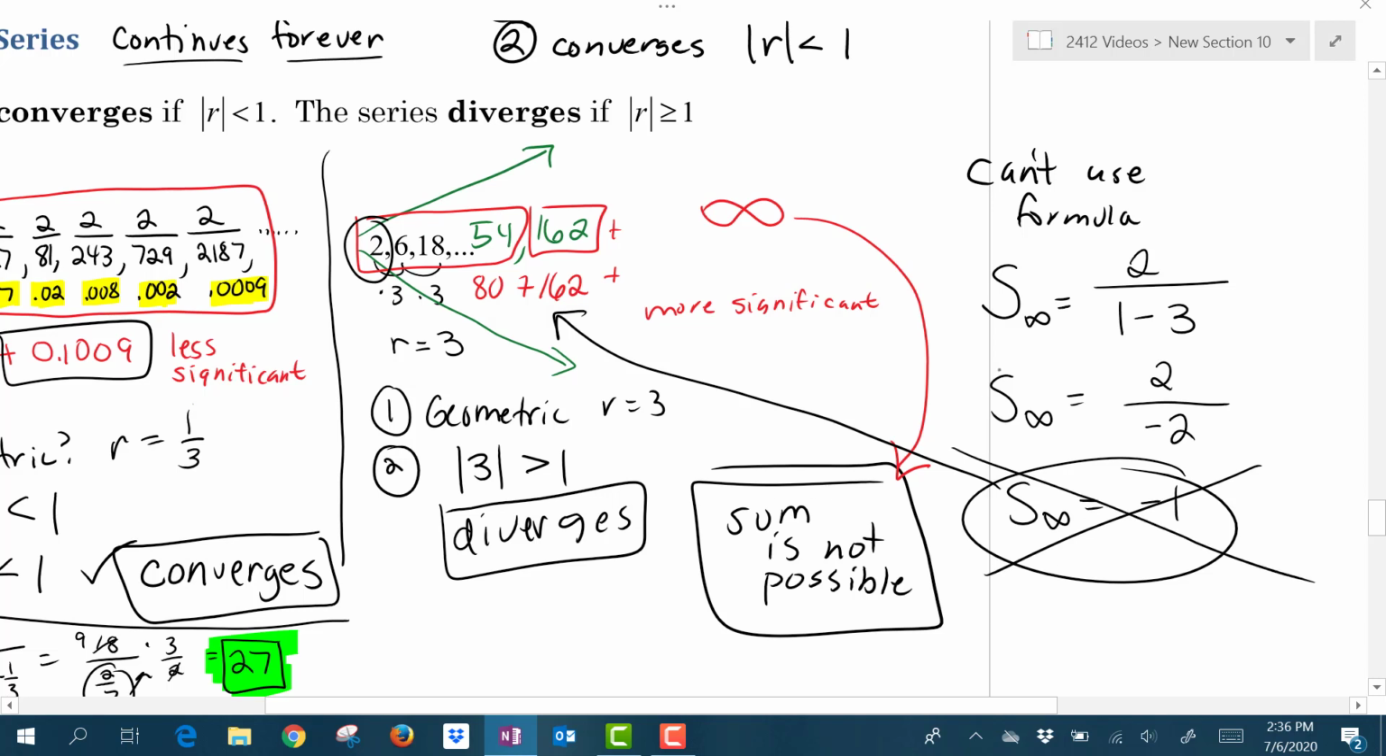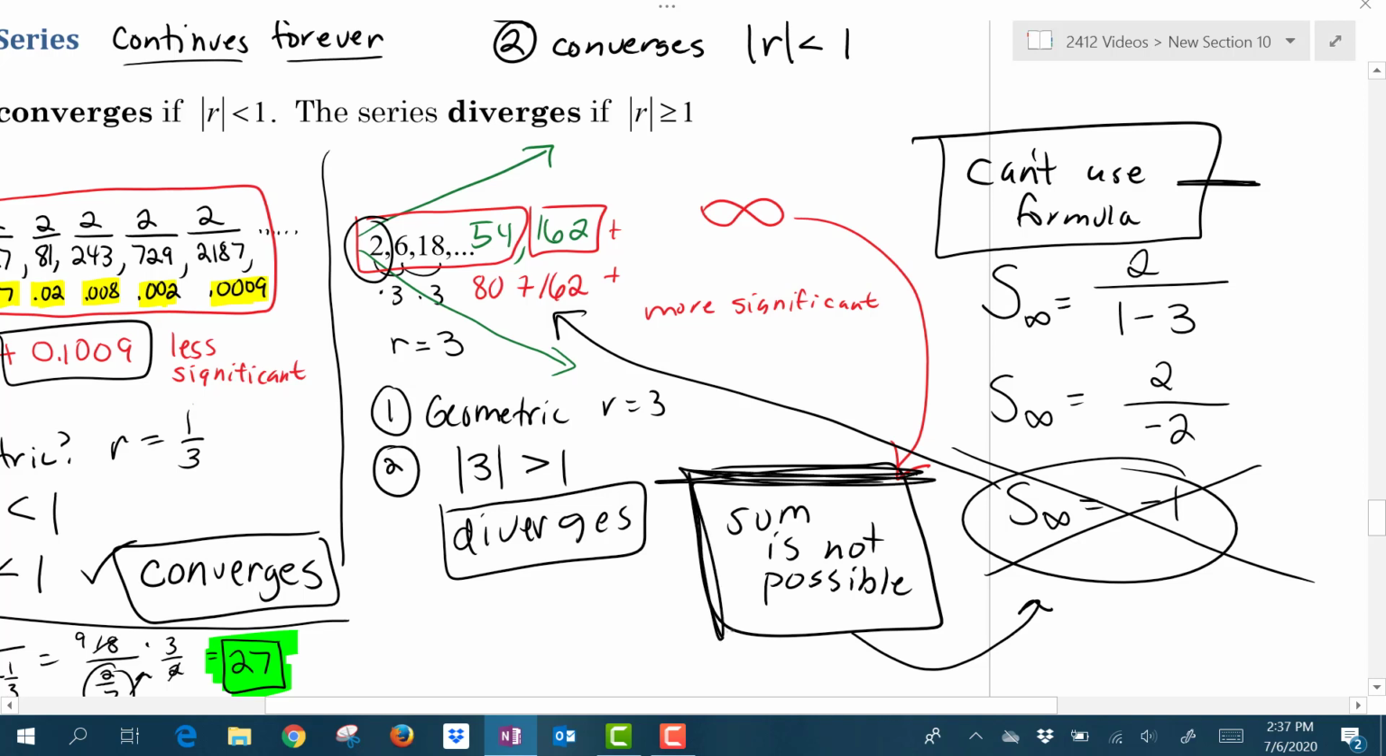So if you say that the sum is not possible, that the sequence diverges, you cannot use the formula. Telling me that the sum is not possible and telling me the sum doesn't make any sense would be contradictory information. So if you decide that the sequence diverges and the sum is not possible, then you cannot use the formula, and you should not use the formula to try to find the sum.